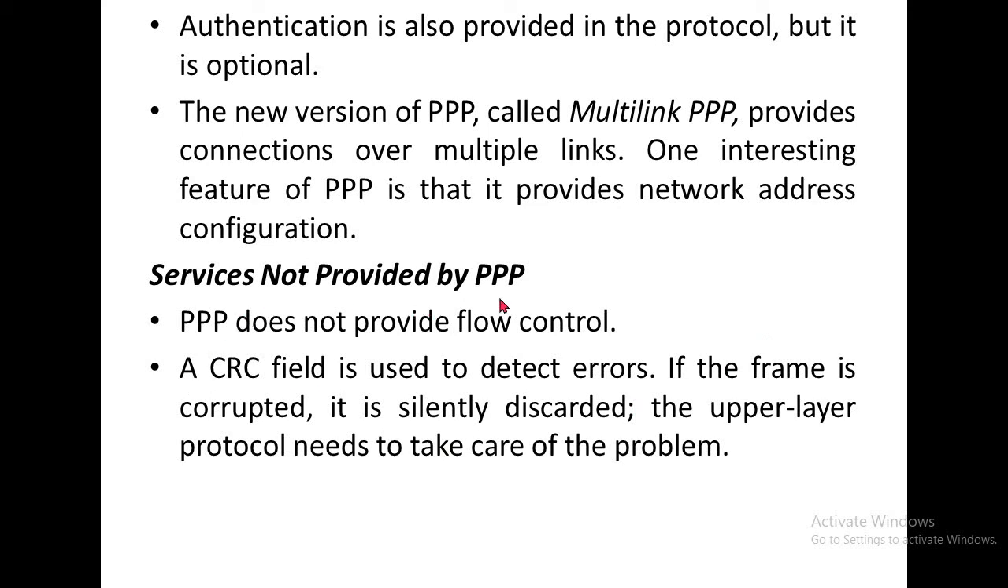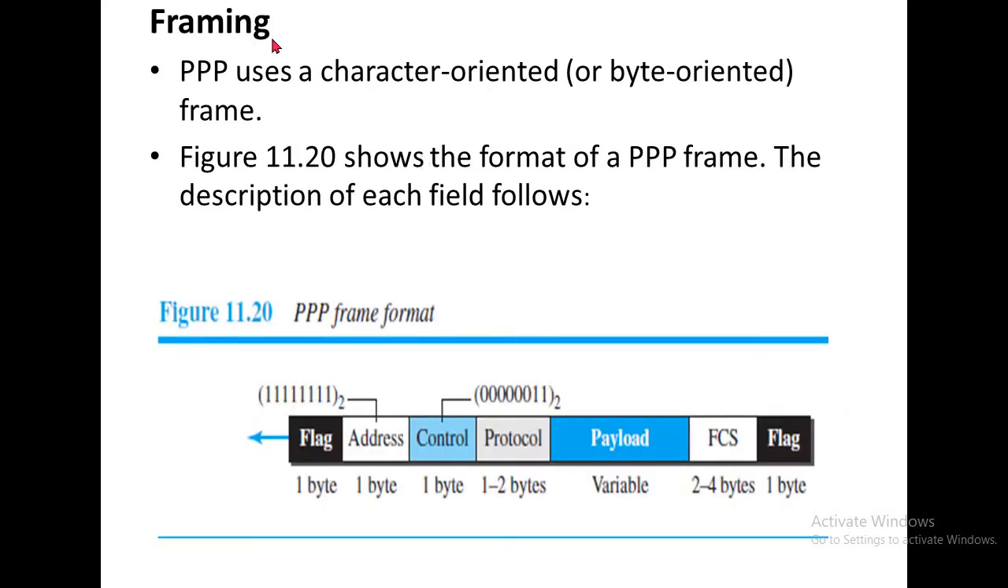What services are not supported by the point-to-point protocol? It does not provide flow control. Only the CRC field is used to detect errors. If the frame is corrupted, it silently discards the frame. The framing in the point-to-point protocol, as we have already discussed, is based on the character-oriented approach. It's nothing but byte-oriented.